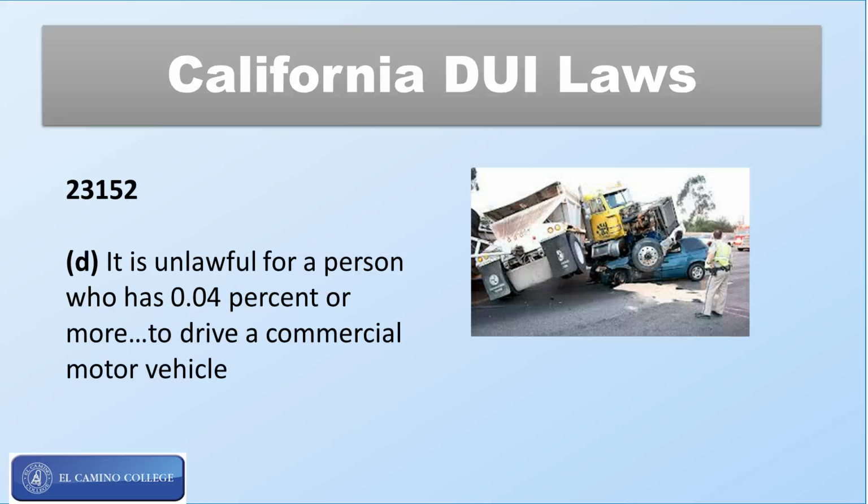Now (d), 23152(d), is for big rig drivers. So if you're driving a commercial vehicle that requires a Class A or B license and you're .04 or above, then you can be arrested for DUI. You're considered to be under the influence.